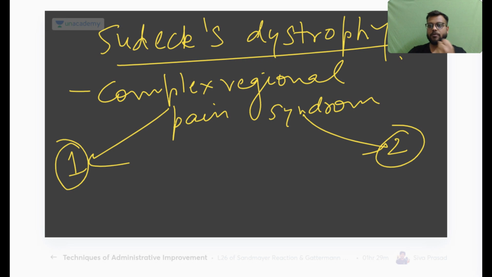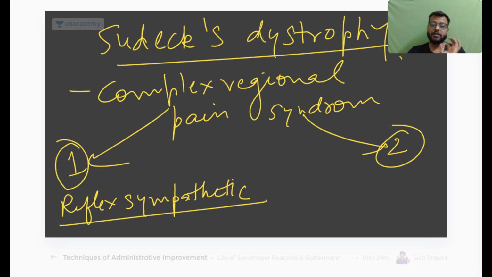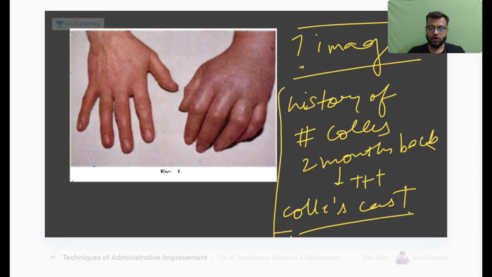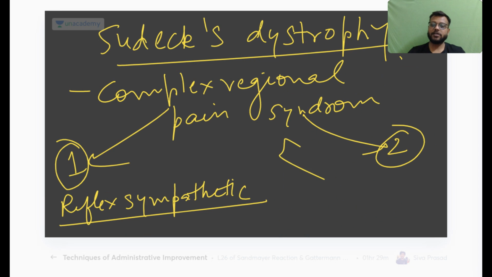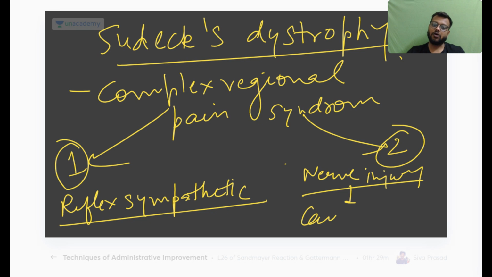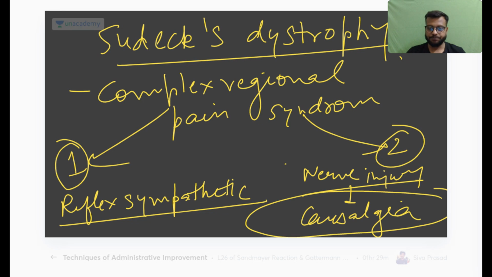Okay, so in complex regional pain syndrome or Sudeck dystrophy type 1, there will be no nerve injury. It will be due to prolonged immobilization, tight casting, or any musculoskeletal injury. Okay, no nerve injury will be there. This type 1 is called reflex sympathetic dystrophy. Okay, so this is your CRPS type 1, Sudeck dystrophy. Whereas in type 2, there will be obvious nerve injury or a nerve cut, and this is called causalgia. Okay, what is this called? This is called causalgia.